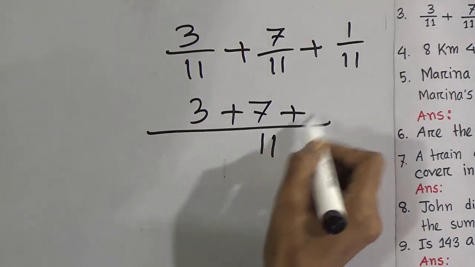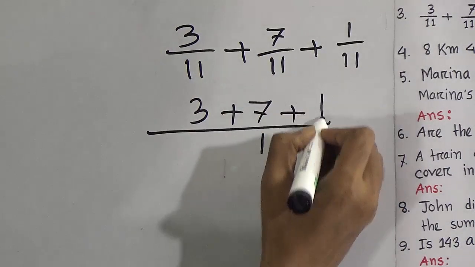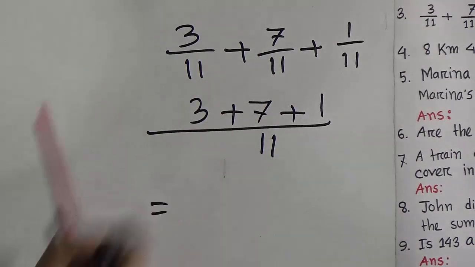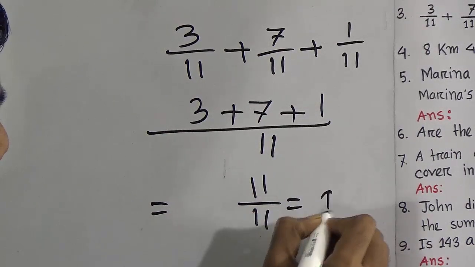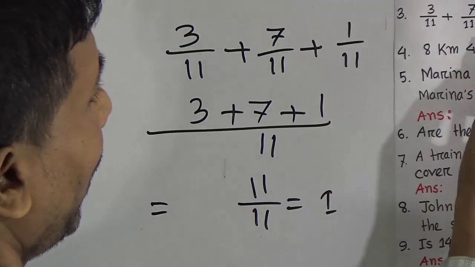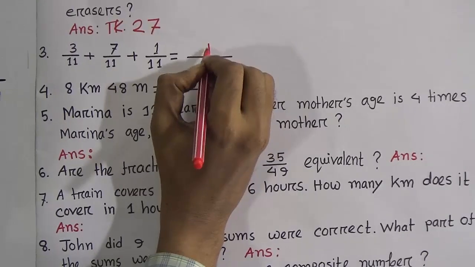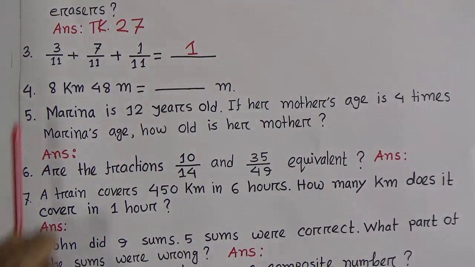Similarly, 11 by 11 gives 1, and 1 ones are 1. That means 7 plus 3 is 10, 10 plus 1 is 11. Reduce, then we get 1. So the answer is 1.